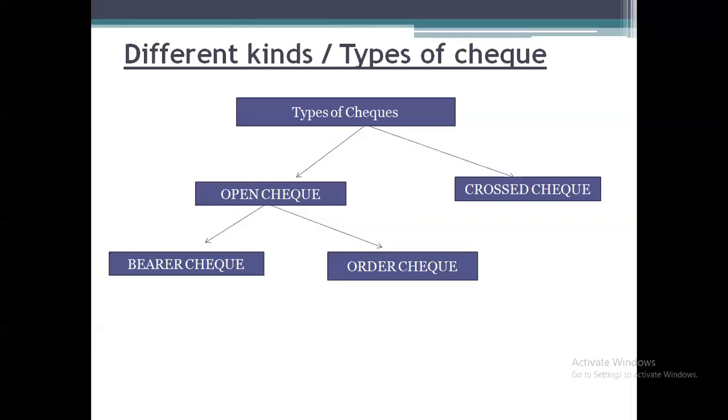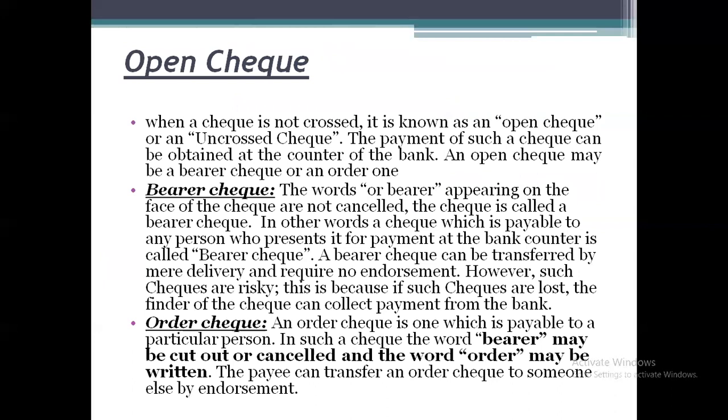So a bearer check is one where any person who holds the instrument and presents it can get the amount. But in the order check, the customer gives clear instructions, or an order, to the bank to make the payment only to the person named on the instrument. That is the order check. So they have given the explanation. When a check is not crossed, it is known as an open check or uncrossed check. The payment of such a check can be obtained at the counter of the bank. An open check may be a bearer check or an order check.